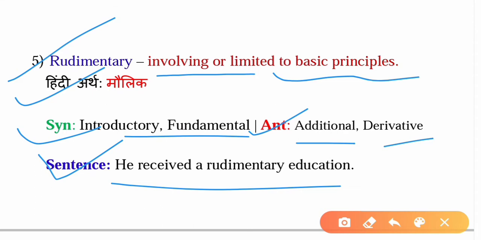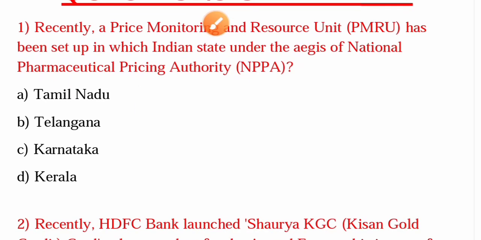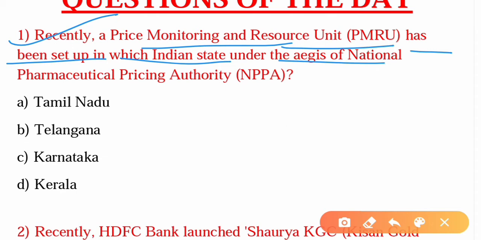Alright, that's all for the words of the day. Let us get started with the questions of the day. The first question is: recently, the Price Monitoring and Resource Unit, PMRU, has been set up in which Indian state under the aegis of the National Pharmaceutical Pricing Authority, NPPA? The answer is option C, Karnataka.